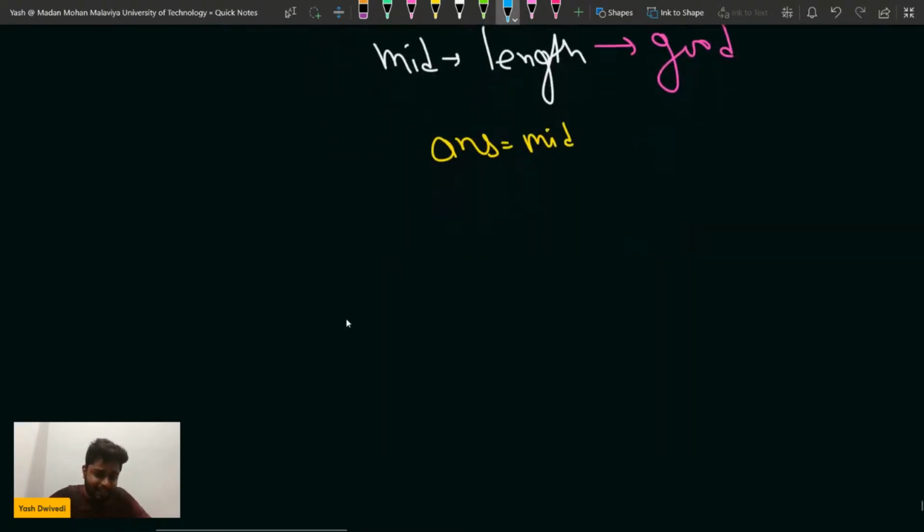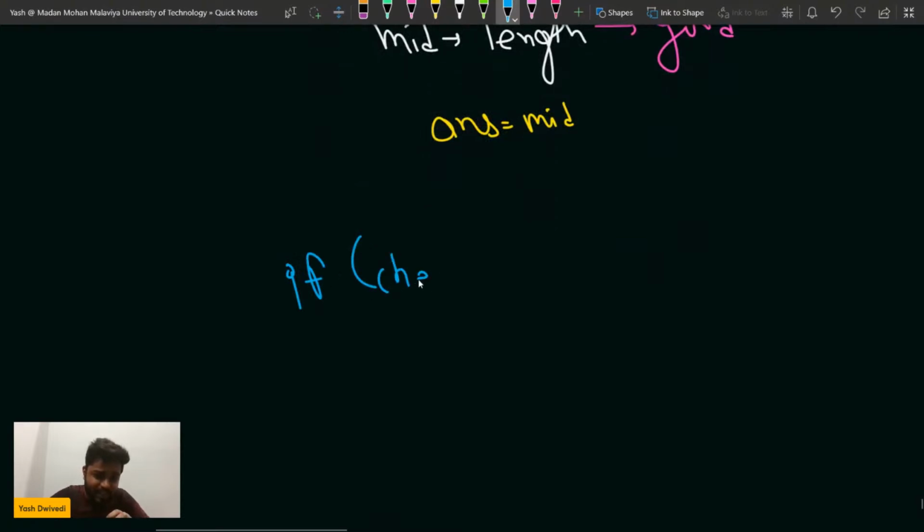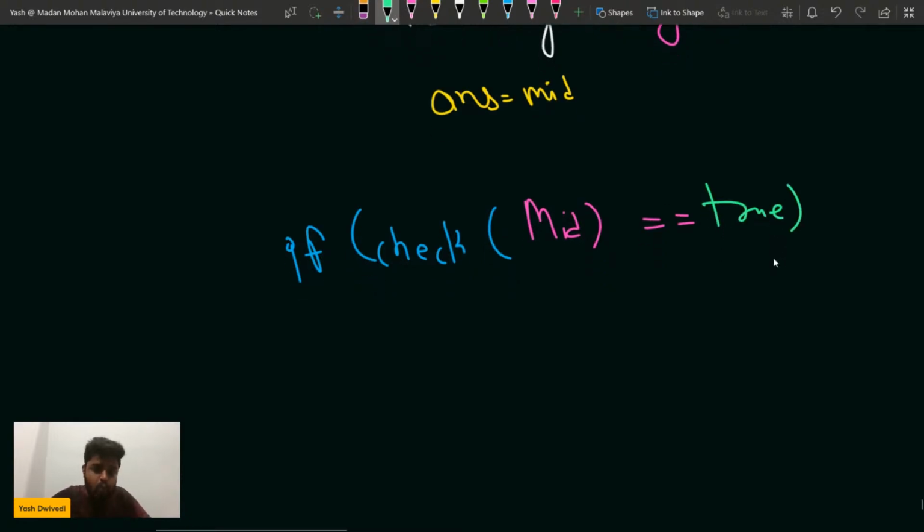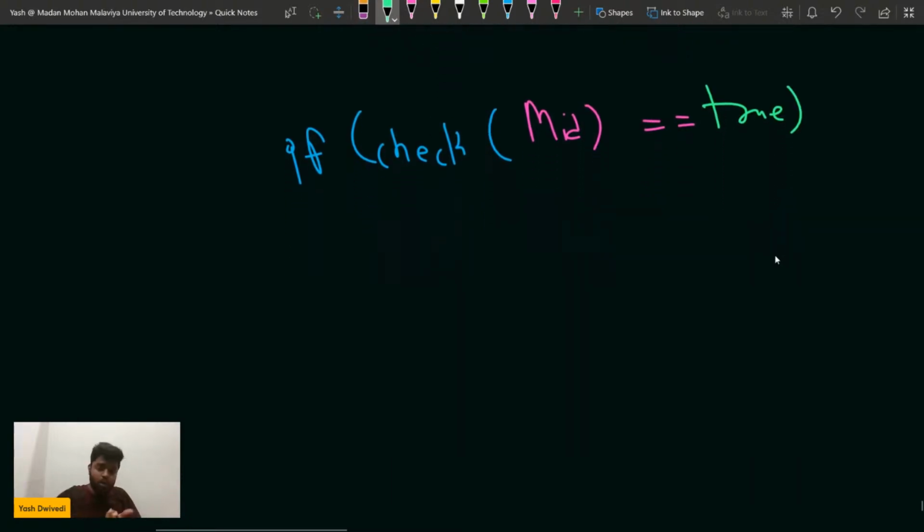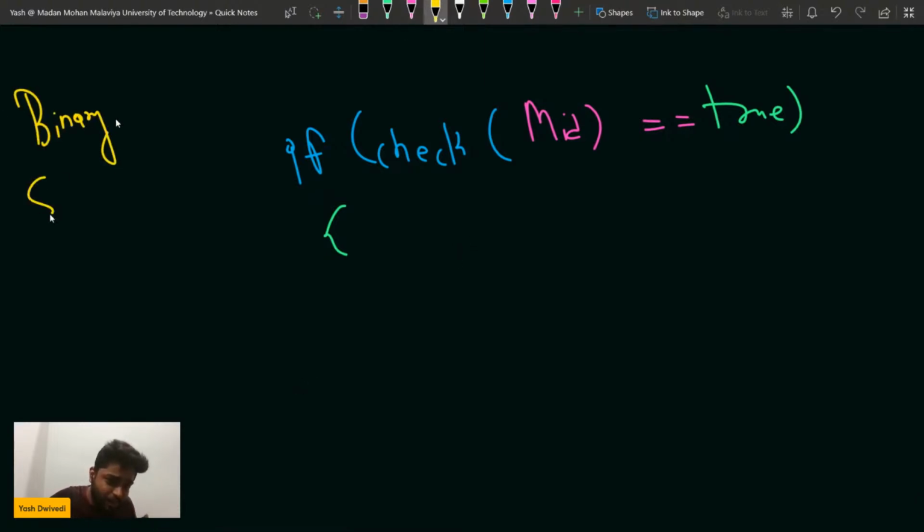Are you getting that? What we are doing is we are going into the check function, and we are checking for this particular mid length, that by removing this much, if we get a true, this indicates that it is possible, so we do this. Now if you have a good idea about binary search on answer, this is nothing but the binary search on answer concept only, na guys?